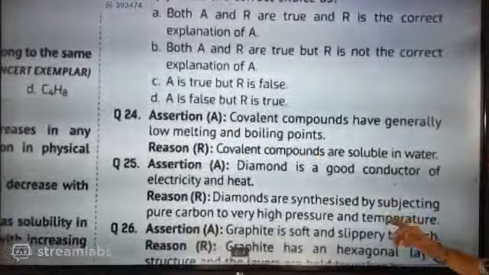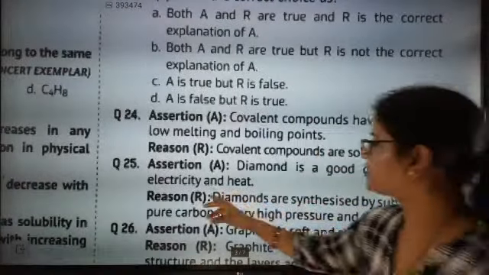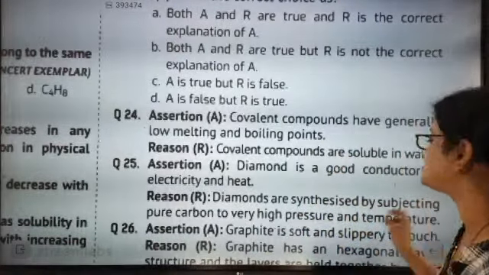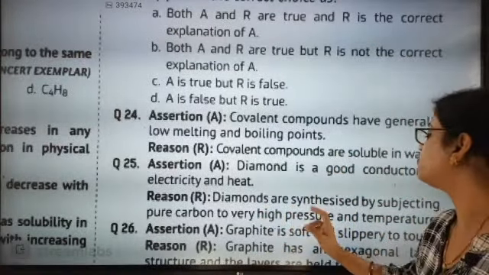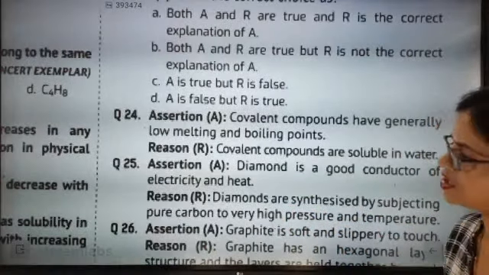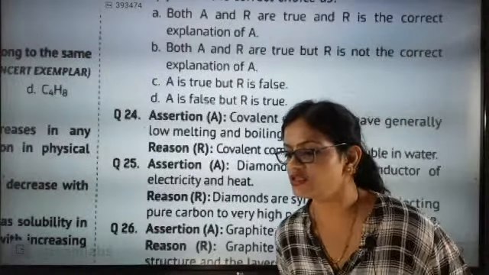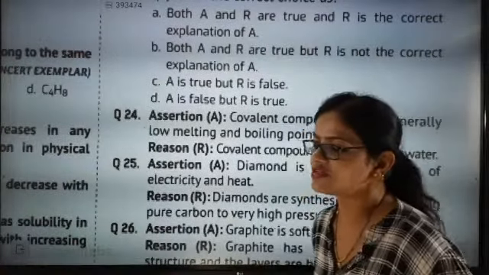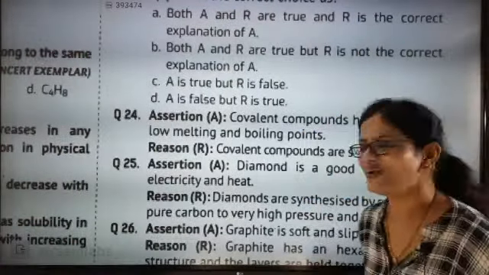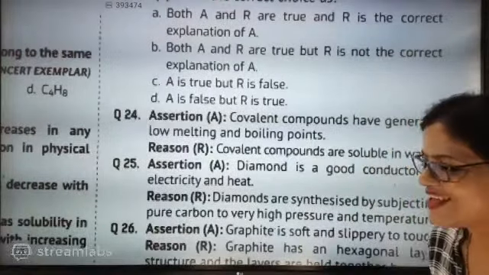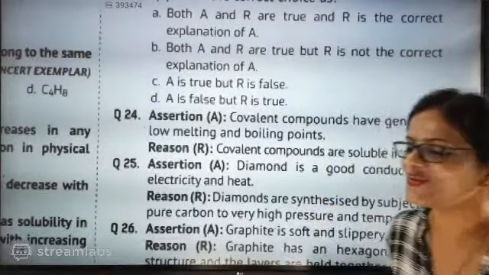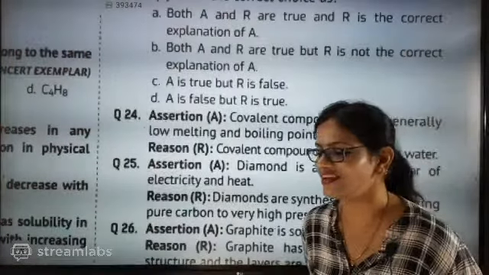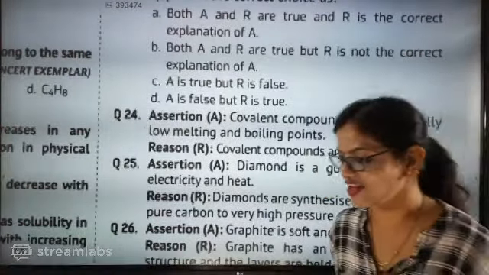Now look here. Assertion: diamond is a good conductor of electricity and heat. Reason: diamonds are synthesized by subjecting pure carbon to very high pressure and temperature. Yes, we can form diamond by this method. So what will the 25th answer be, beta? Kamya herself said the 25th answer is going to be D. Diamond is the worst conductor of electricity and heat.